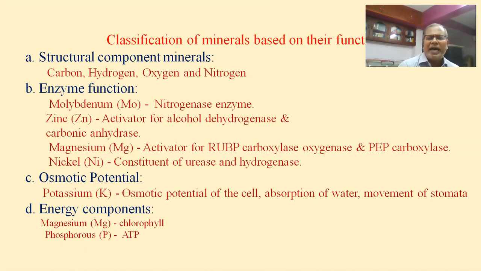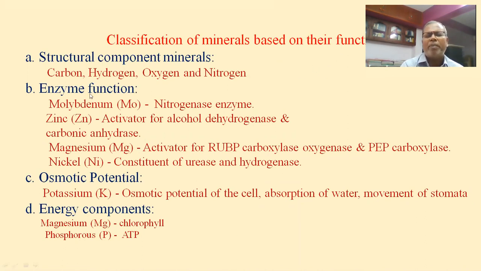Molybdenum is a basic constituent of nitrogenase enzyme. Zinc is an activator of alcohol dehydrogenase and carbonic anhydrase enzyme. Magnesium is the activator of RuBP carboxylase oxygenase, Rubisco, and also phosphoenol pyruvate carboxylase. Nickel is a constituent of ureases and hydrogenases. So that is enzyme function, classification based on function.